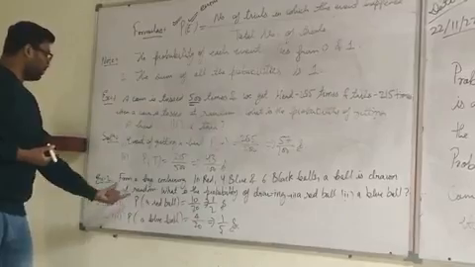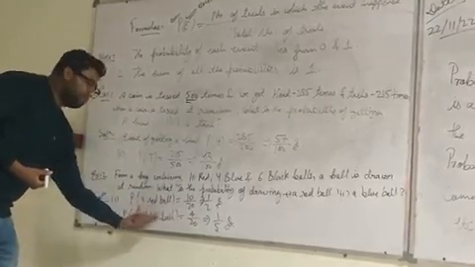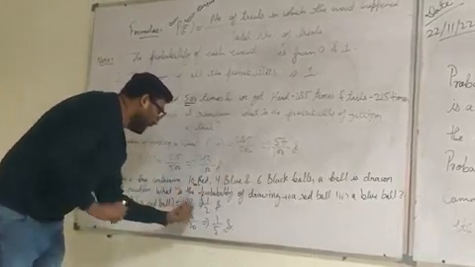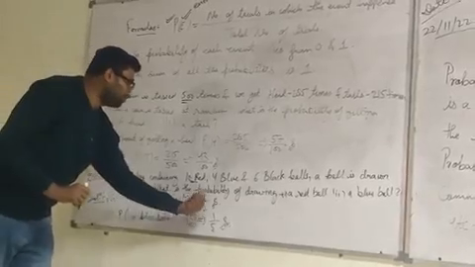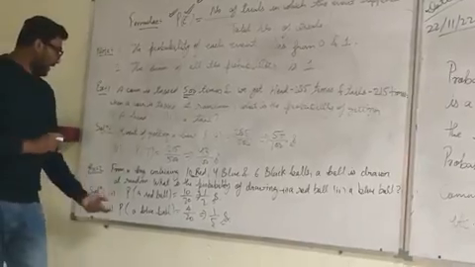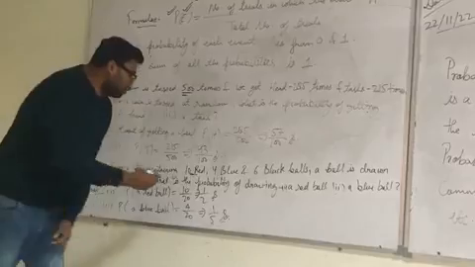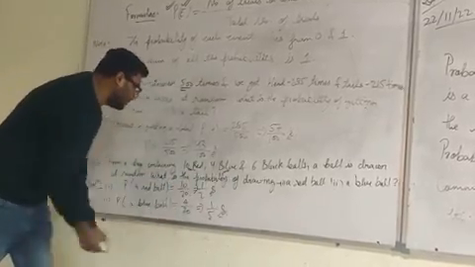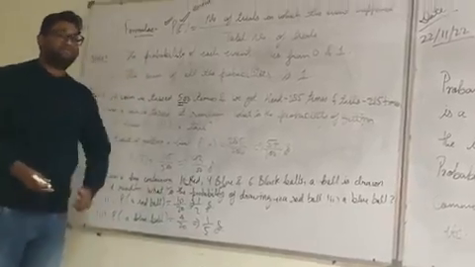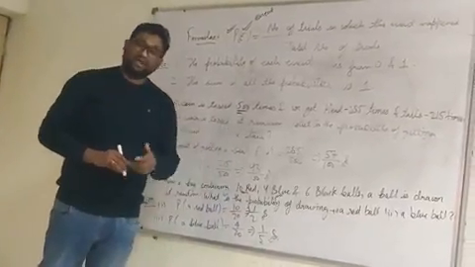So the probability of drawing one random ball that is a red ball equals, the red balls here are 10, so 10 upon the total 20, and when we simplify this, we get the value 1 by 2. And what is the second question asked? What is the probability of getting a blue ball? So here there are 4 blue balls. So 4 upon the total number of balls, which is 20. When we simplify this, we get the value 1 by 5, and that's all. Thank you very much.